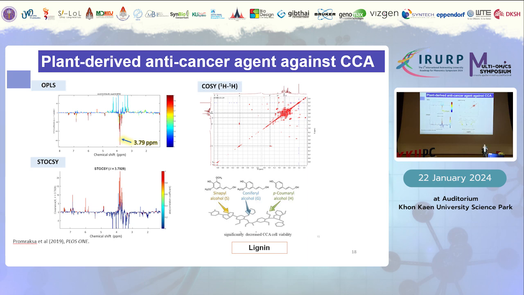So we tried to synthesize this lignin compound in our lab, but it was quite difficult. We found it very difficult to join the three chemical components together. We also looked up the literature, and found that after lignin compound 2012 is dissolved in, let's say, water, it gives out the three different chemical domains as separated. So that's why we used the three chemical components from lignin compound 2012 to treat cholangiocarcinoma, just to validate our findings. And we found that coniferyl alcohol seems to have the most effect among the three.